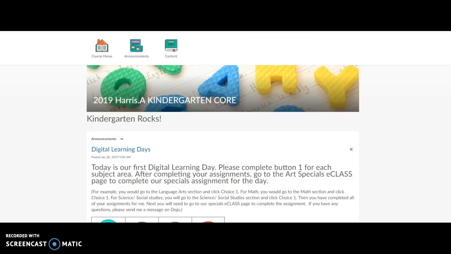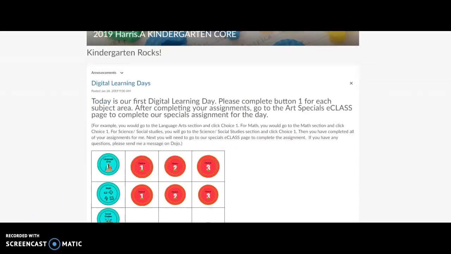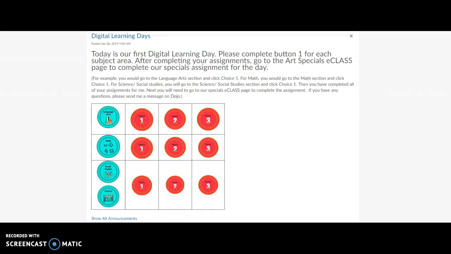Once you arrive at our eClass page, you will see the first announcement, Digital Learning Days. Here is where you will access your assignment. Scroll down a little. Today is our first Digital Learning Day. Please complete button 1 for each subject area.